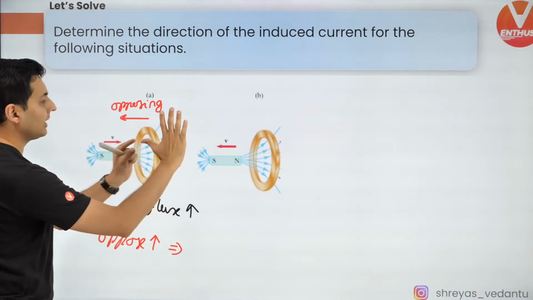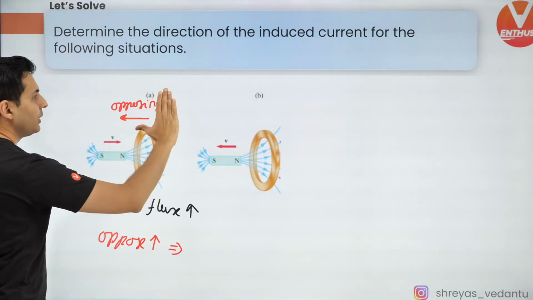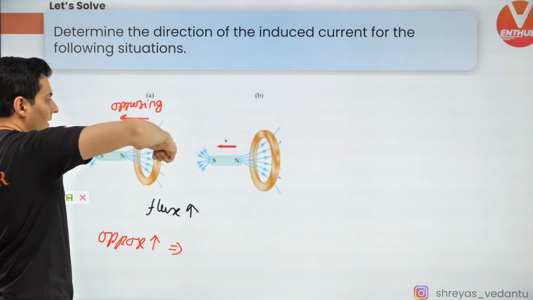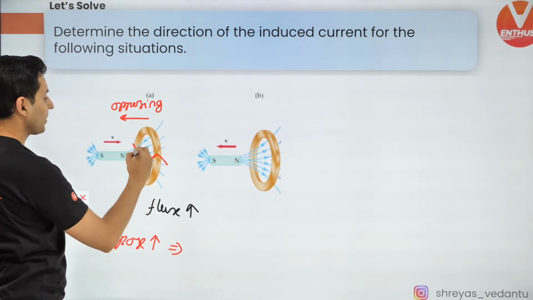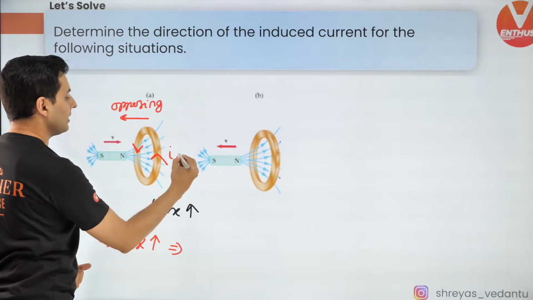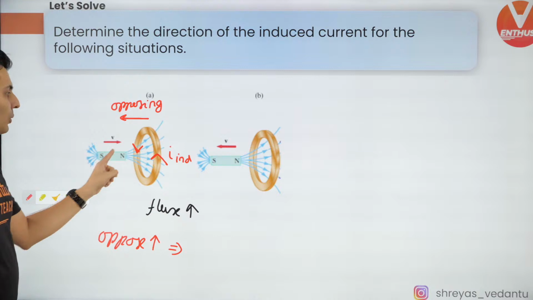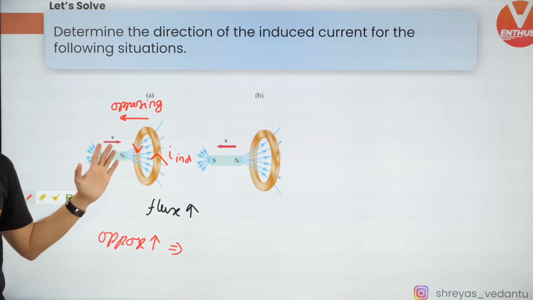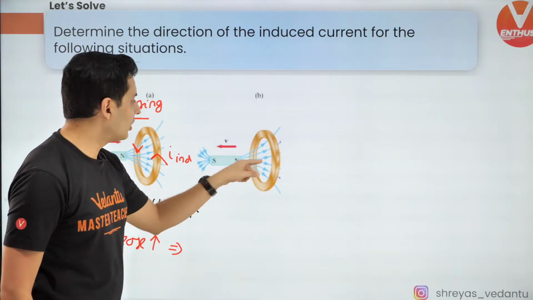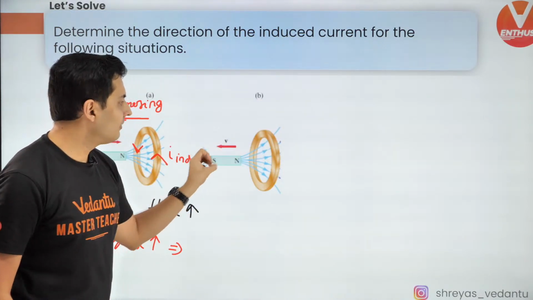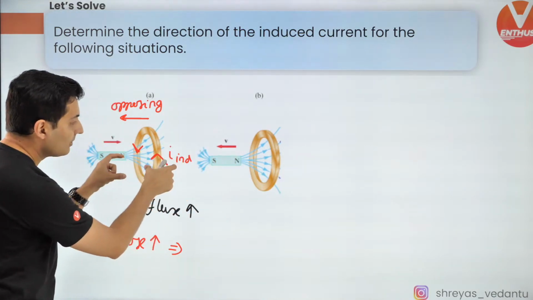So to create that, use your right hand. Place your thumb in this direction. You will see the fingers will curl like this. So the current will flow this way. This is the induced current, to create this opposing flux to resist the change. That's it. Very good. Very simple. Next up over here. Look at that. This is the North Pole. This is the South Pole. The magnetic field lines are going like this, but the magnet is being moved away.